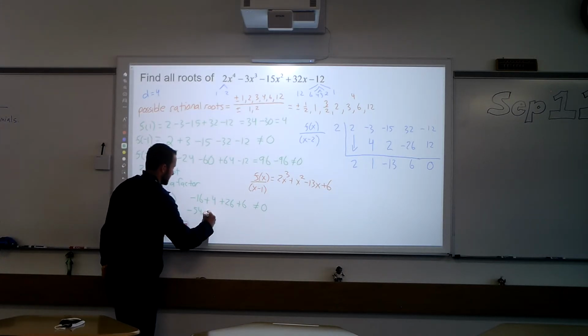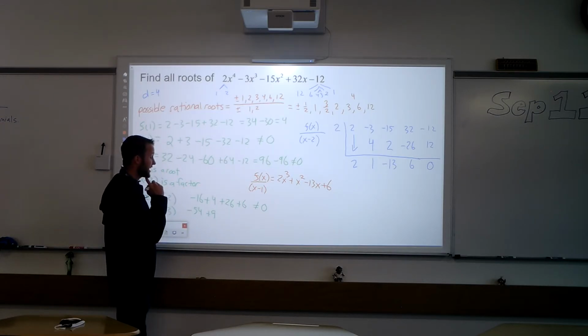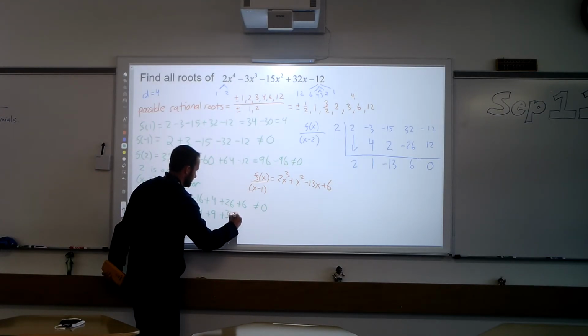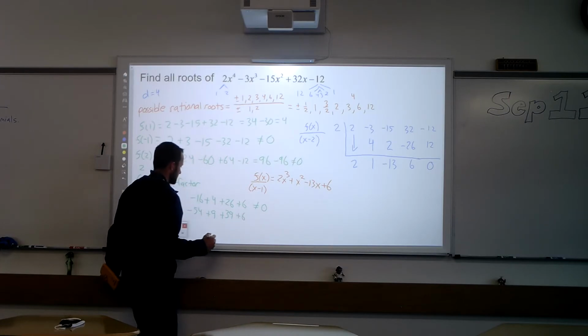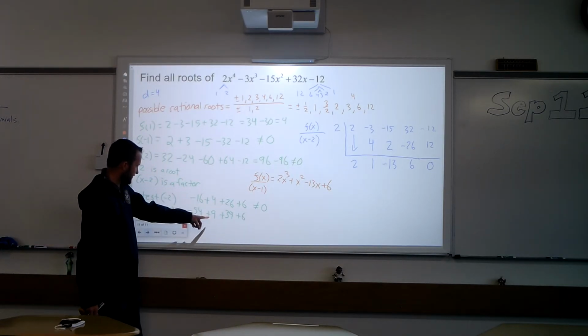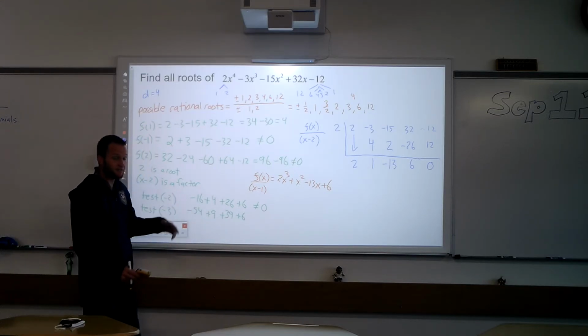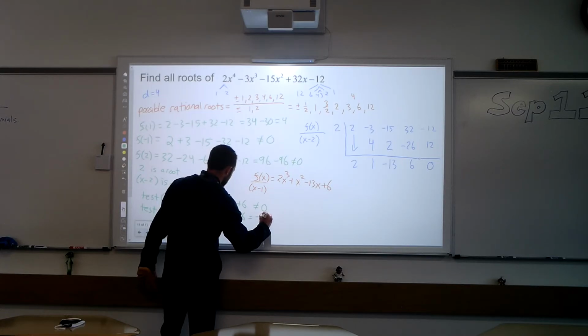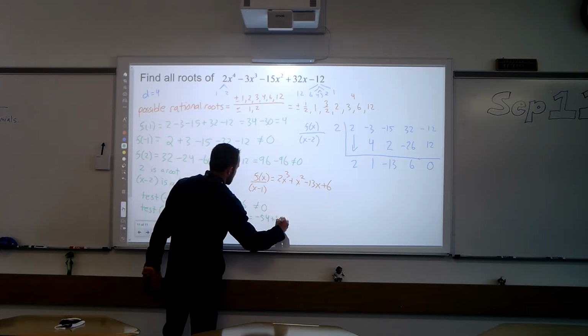-3 squared is a +9. -3 times a -13. That's going to be a +39. And then plus 6. Let's see. 39 plus 9 is 48. And 48 plus 6 is 54. -54 plus 54 is going to be 0.